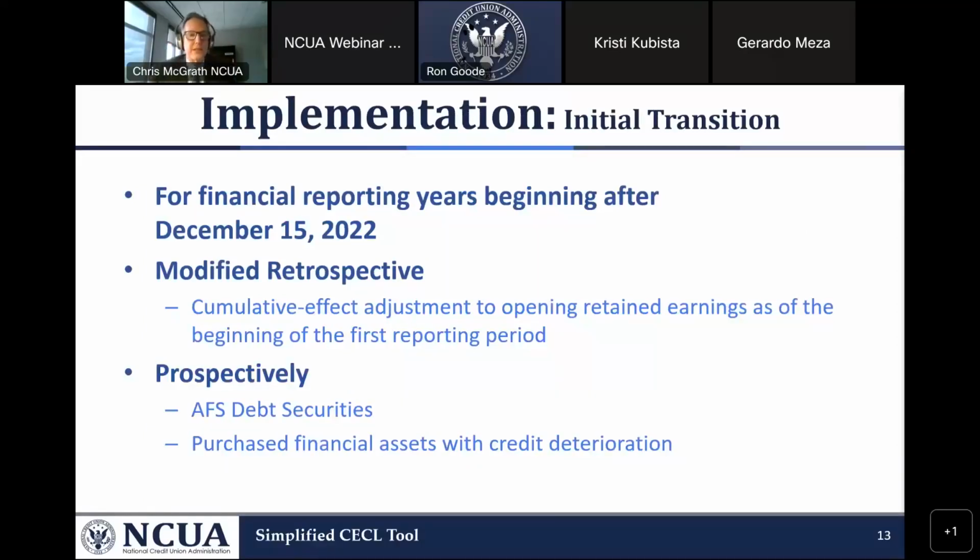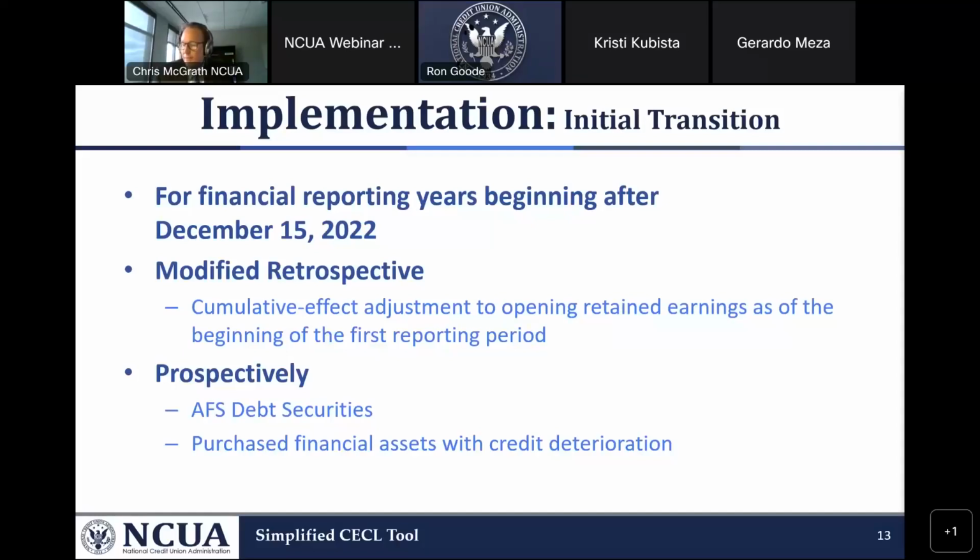For most credit unions, CECL will be effective January 1st, 2023. CECL uses the language a modified retrospective, and this is unusual language. That is, when you adopt CECL anytime in 2023, the standard requires that you go back to the beginning of your fiscal year and make your cumulative adjustment, that is, make the adjustment for adopting CECL into your undivided earnings.